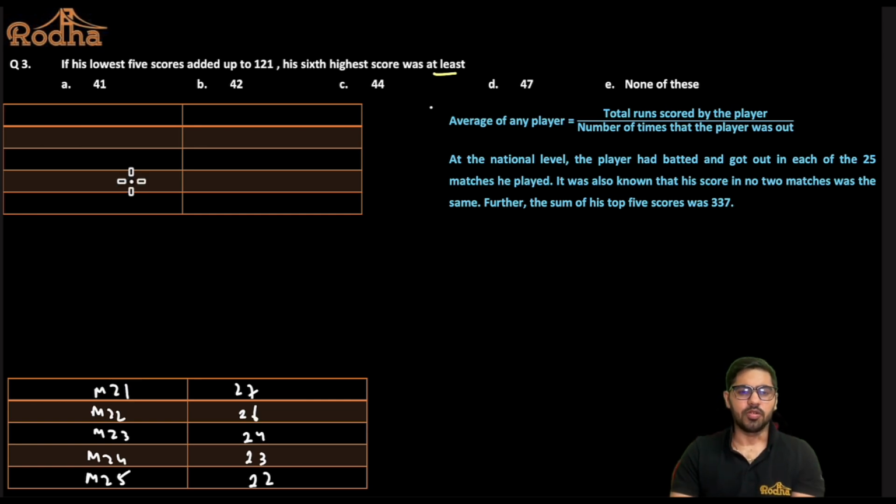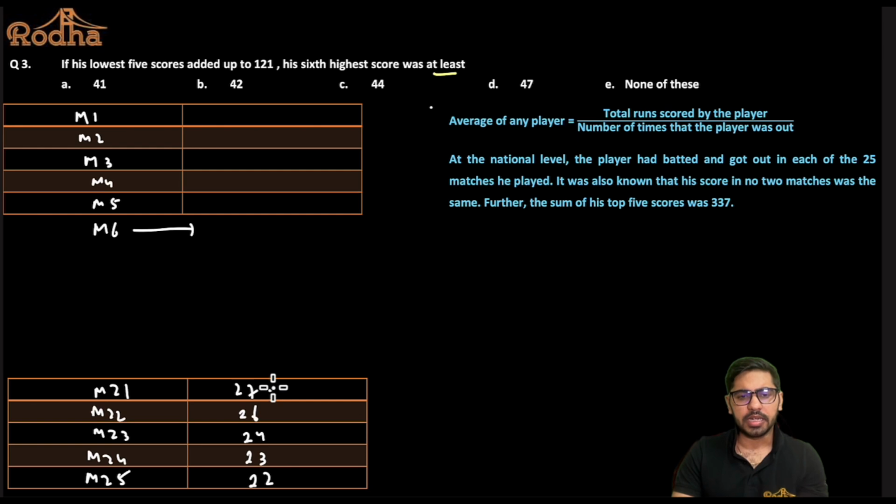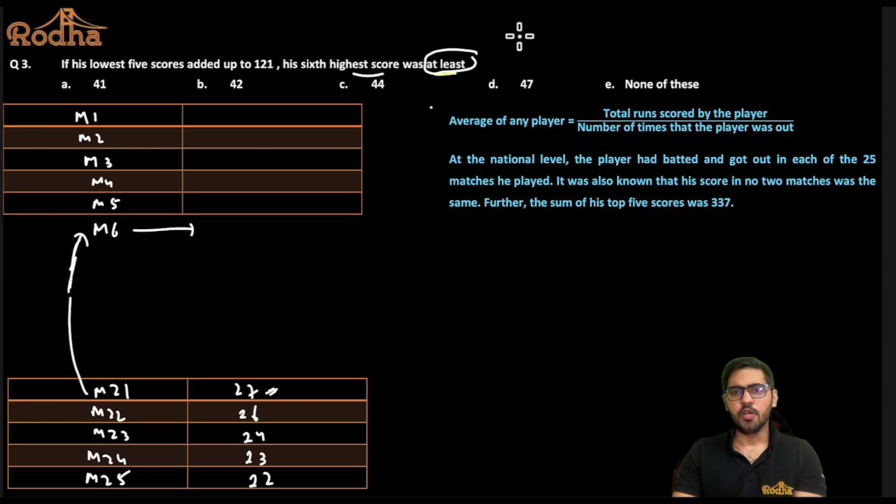Now, 6th highest score, that will be happening in the match number 6, yes or no? My 6th highest score should be happening in the match number 6 here, right? Whatever is the score in match number 6, that will be the 6th highest score as per my initial assumption of question number 1. So right now I'm at 27, and from 21 to 6, I have 15 more matches, right? And because I'm trying to minimize, I want to know the minimum possible score. The 6th highest score was at least, isn't it? I want the minimum possible score.